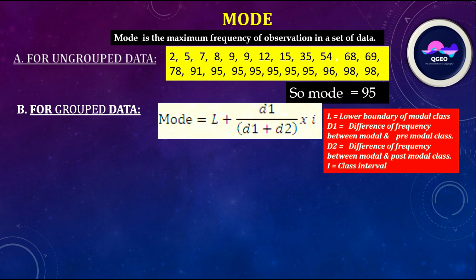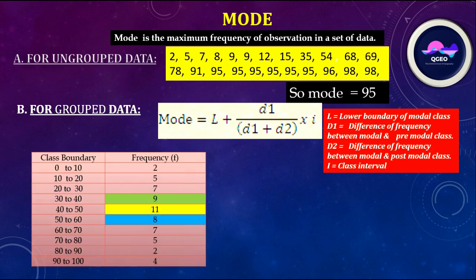Next, here are the class boundary and the modal class, the class with maximum frequency. In this, 40 to 50 is the modal class. If there are two maximum frequencies, then it will be bimodal. Here it is monomodal; in the 40 to 50 class boundary we can see the frequency 11, so it is the modal class.